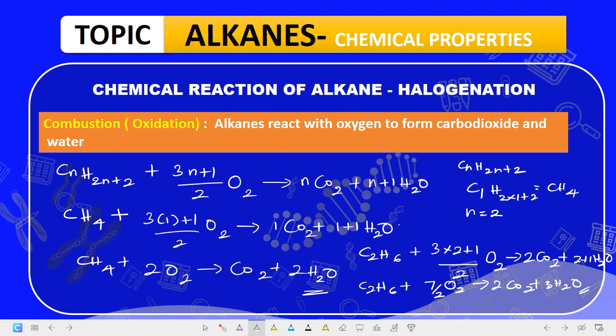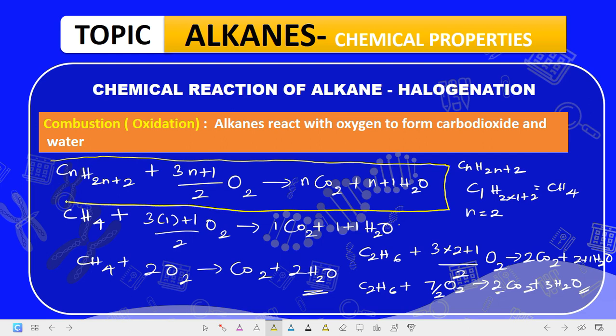So you see that what differs is the number of oxygen that reacted, the number of carbon dioxide that is formed, and the number of molecules of water. In this case, 1 molecule of carbon dioxide is formed. In this case, 2 molecules of carbon dioxide are formed. In this case, 2 molecules of water are formed. In this case, 3 molecules of water are formed. Are we getting it now? So that is the general reaction of combustion of alkane. Now, one thing that you must take into cognizance is this formula. This formula is very important. You may be asked this formula. The general reaction for combustion of alkane is very, very important.